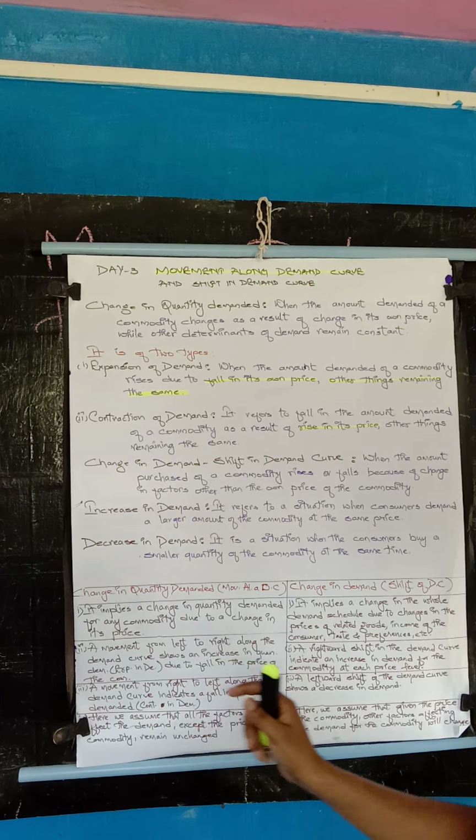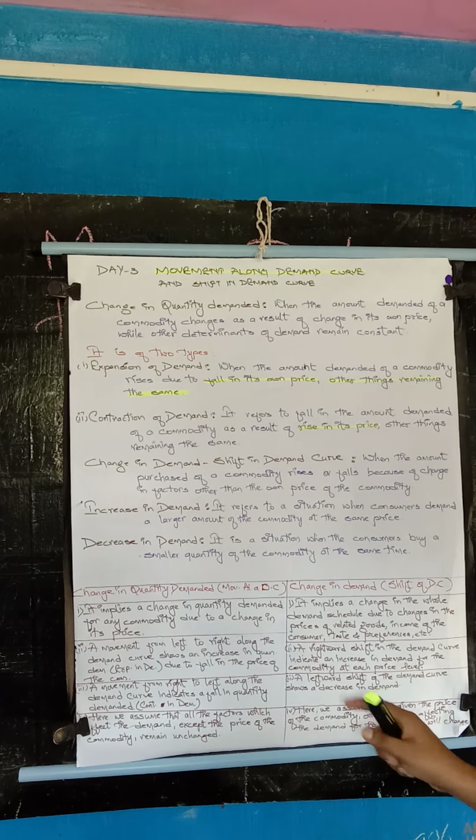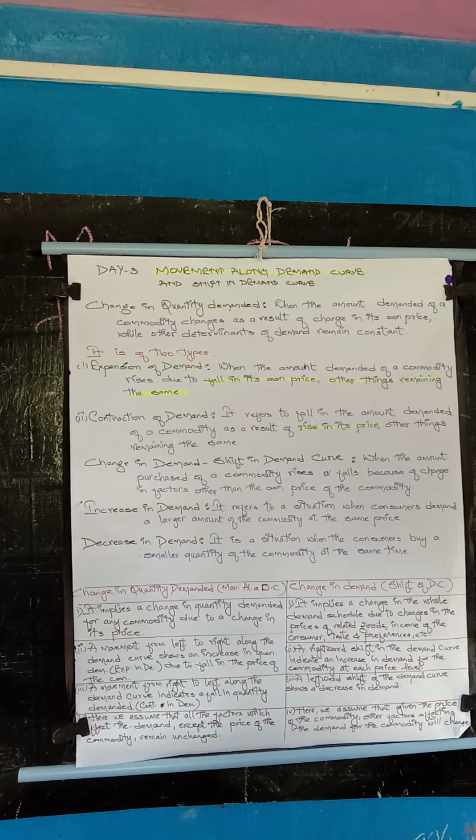Next, a rightward shift in the demand curve. A rightward shift in the demand curve indicates an increase in the demand. The price remains the same, but it is shifting to the right side. It indicates an increase in demand for the commodity at each price level.